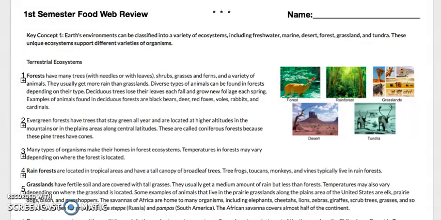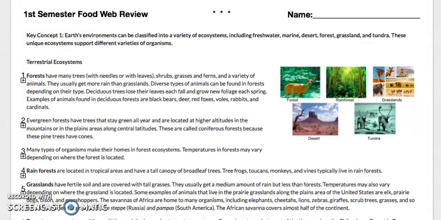Evergreen forests have trees that stay green all year and are located at higher altitudes, in the mountains or in the plains along the central latitudes. These are called coniferous forests because these pine trees have cones.